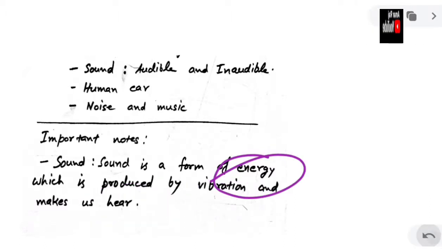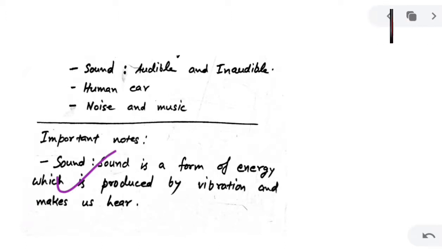As you can see, what is sound? We are going to define sound. Sound is a form of energy which is produced by vibration and makes us hear.